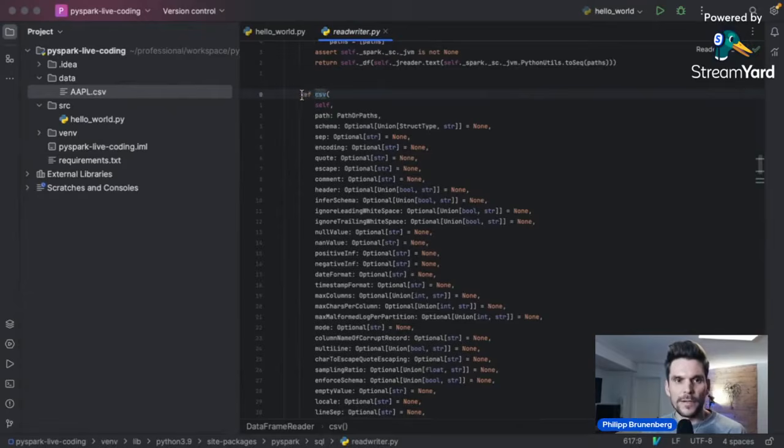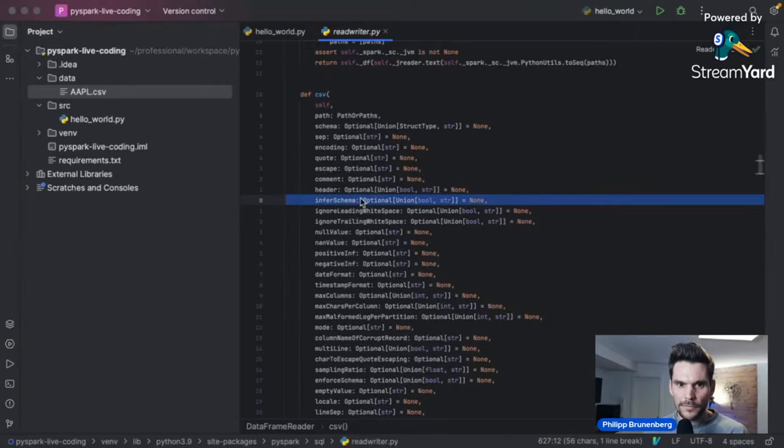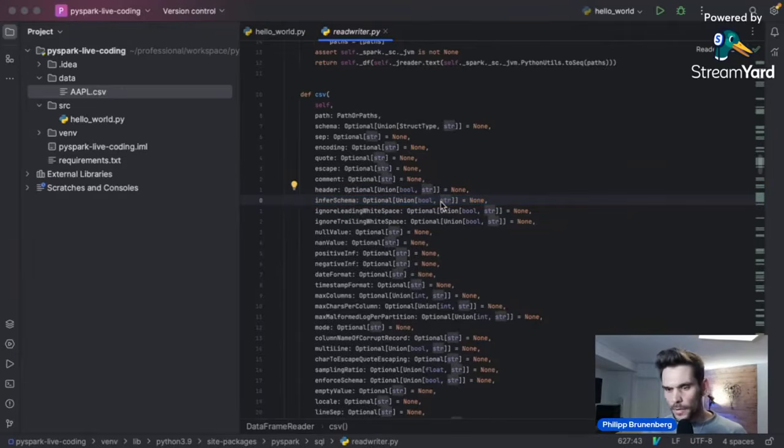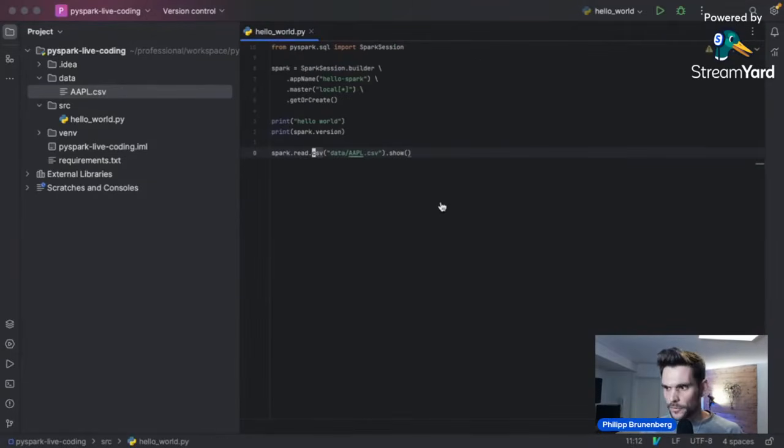So if we read this code out loud here, we are defining a new method in the data frame reader, and it has, for example, a parameter called infer schema, and the type is either a Boolean or a string, and by default it's none. So if we don't pass anything, it's going to pass none. So per default it's going to be false, which we can see in the documentation.